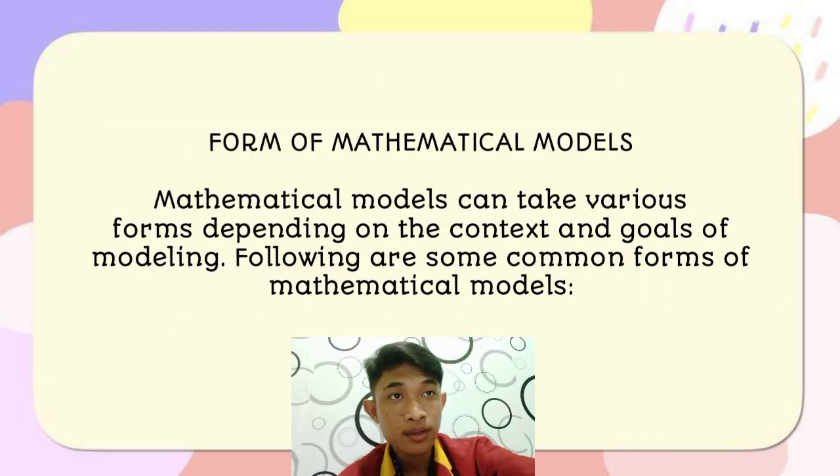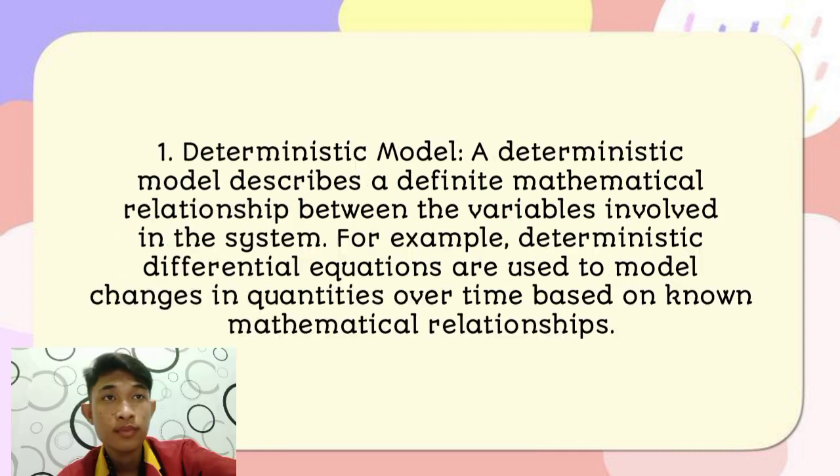Form of mathematical models. Mathematical models can take various forms depending on the context and goals of modeling. Following are some common forms of mathematical models. Number 1. Deterministic model.